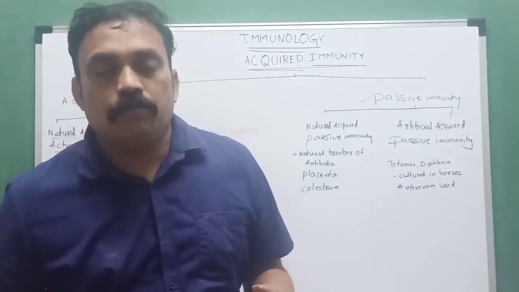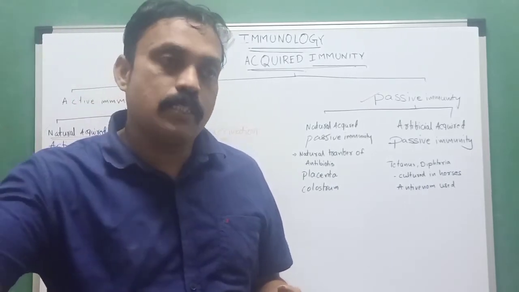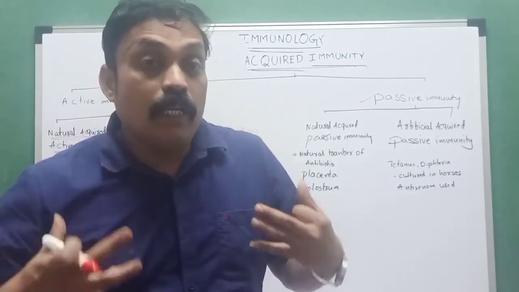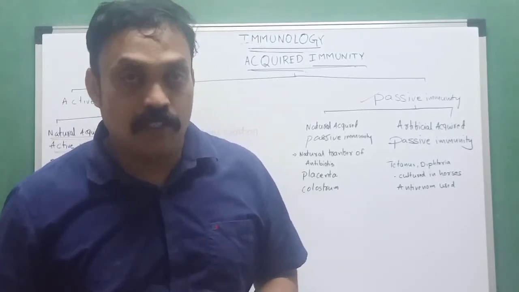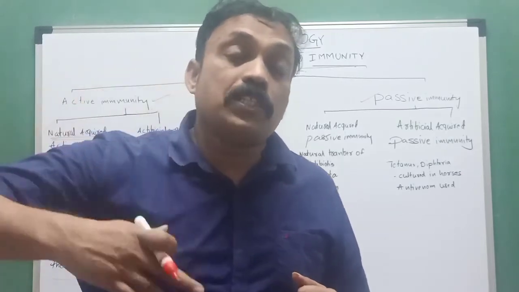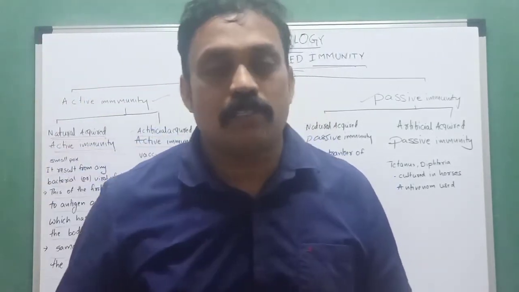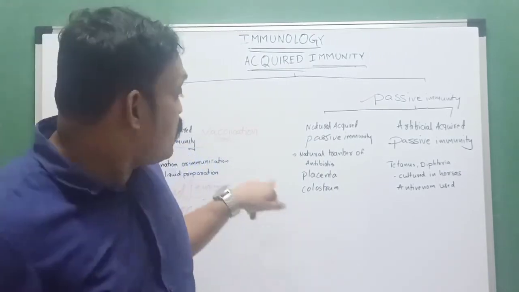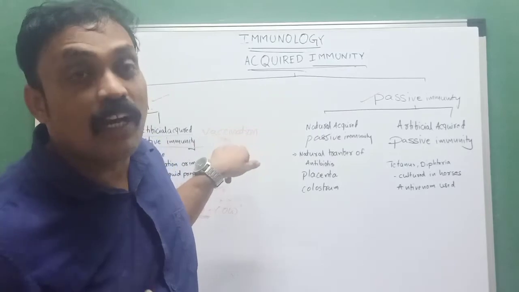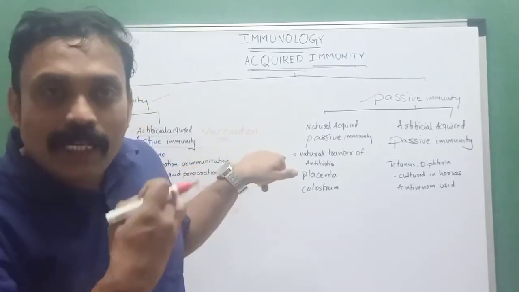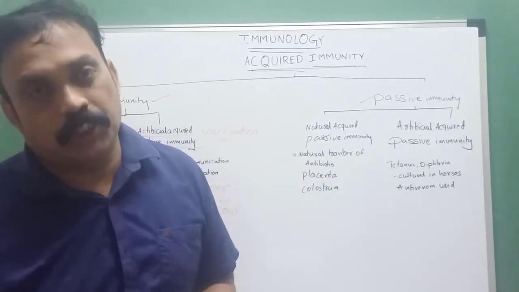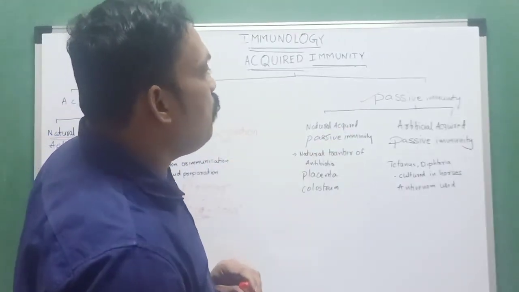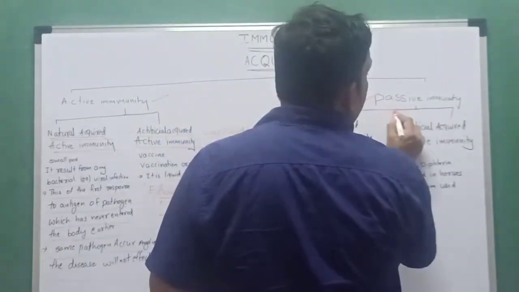In my lifetime, if the polio virus suddenly enters my body, automatically my body produces what? Antibodies. Which type of antibodies? Those useful to kill the polio virus. Try to understand. That is, we can develop artificially acquired active immunity by vaccination. Okay, next one, after that, passive immunity. Acquired immunity, one more immunity is there: passive immunity.